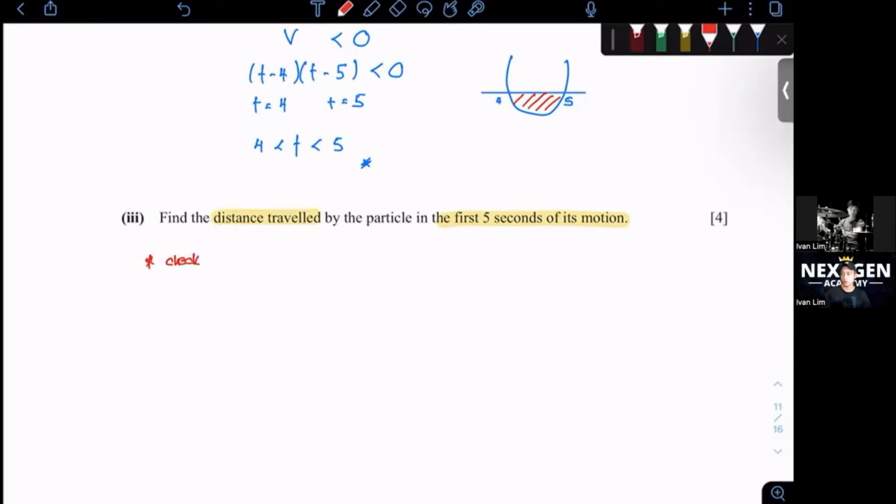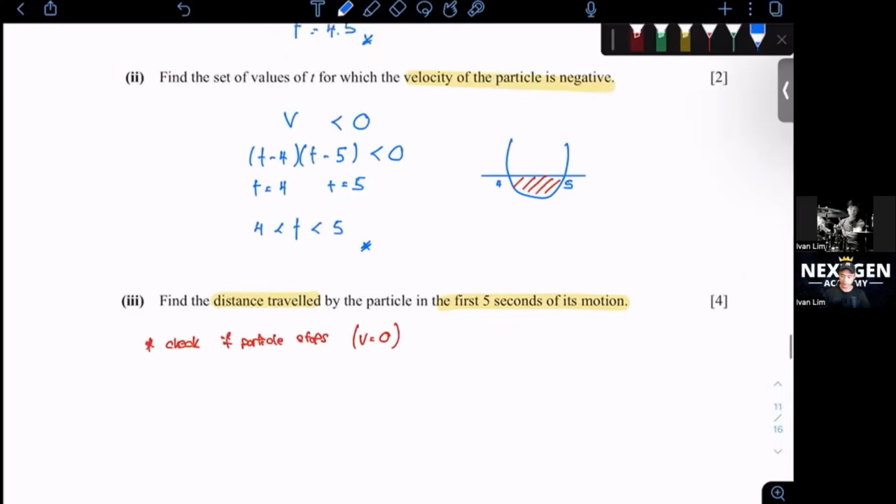Okay, check if the particle stops. How do I know if the particle stops? This is when my v equals 0, in the first 5 seconds. This is when we know that it reverses direction.